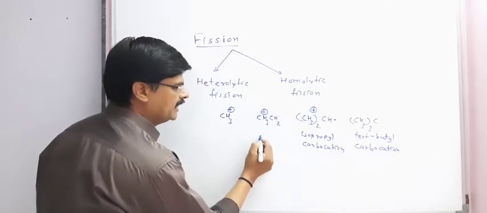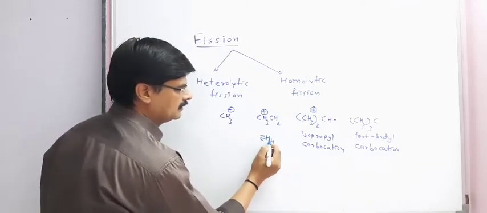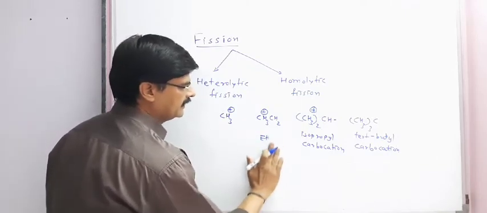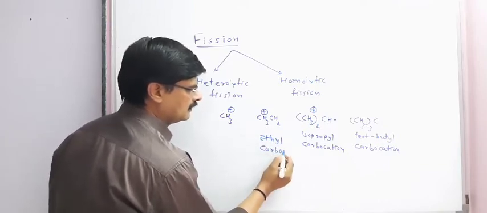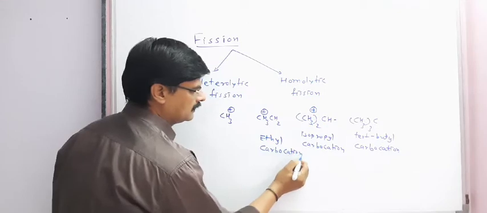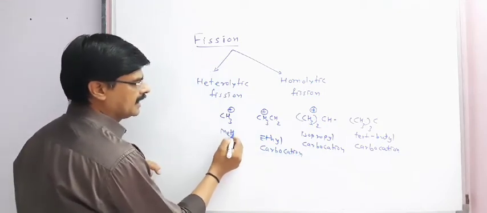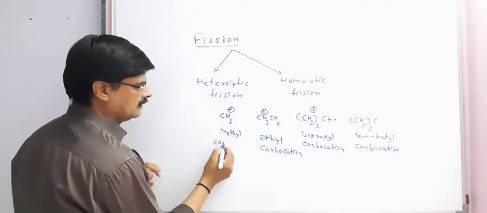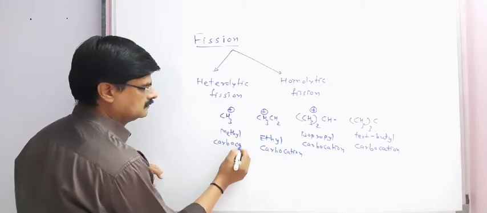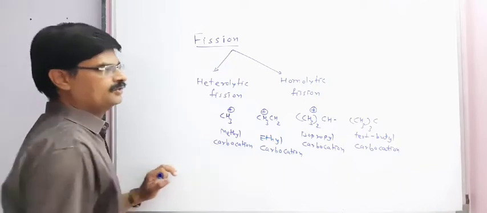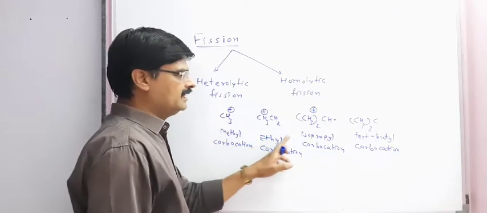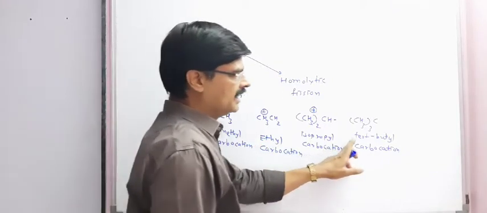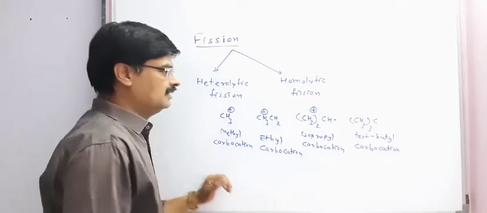This is 1 degree, primary; we can say it is ethyl. And this is methyl carbocation. Once more: methyl carbocation, ethyl carbocation, isopropyl carbocation, and tertiary butyl carbocation.